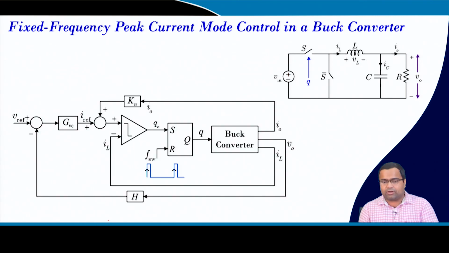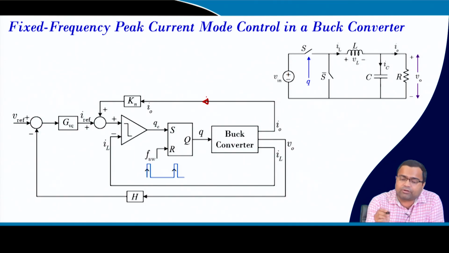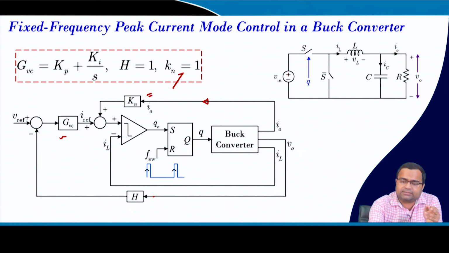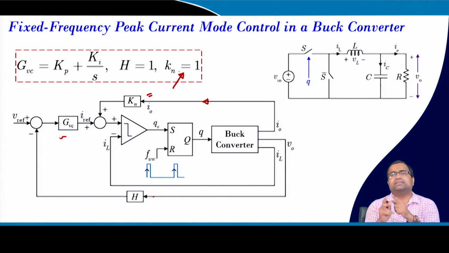So, first we will talk about peak current mode control. We are using a load current feed forward and this normalization factor will be 1 for a buck converter, and the feedback gain. So, once you want to use a feedback gain, then accordingly you have to scale this parameter, because we are using a feedback gain. So, in current mode control, for a buck converter, the normalization factor is 1, that means we are directly taking the load current.